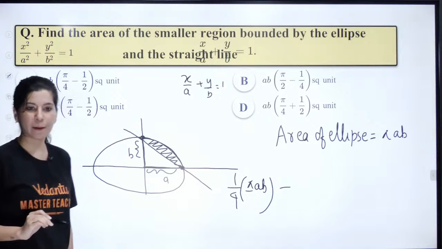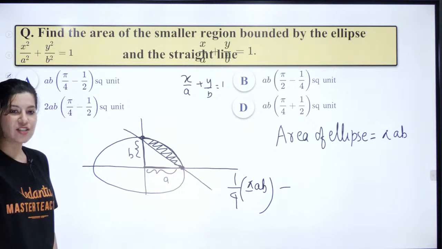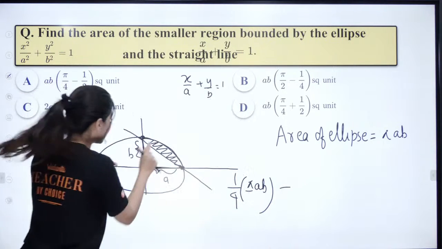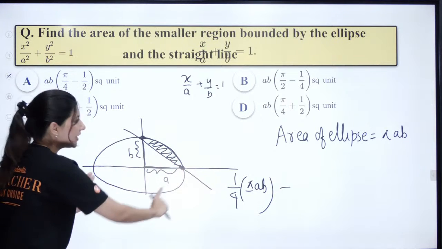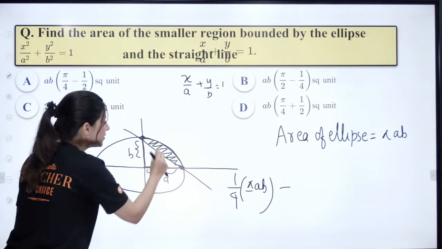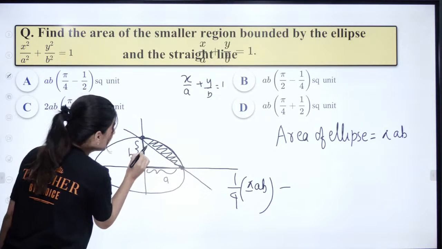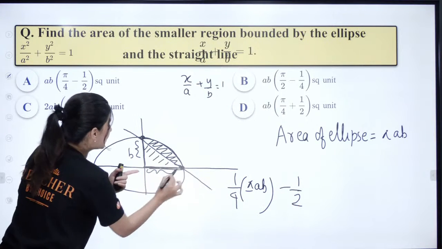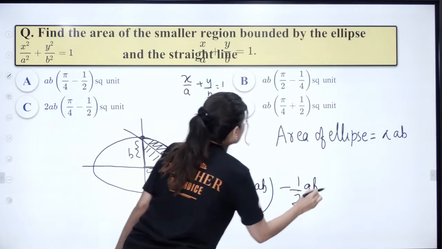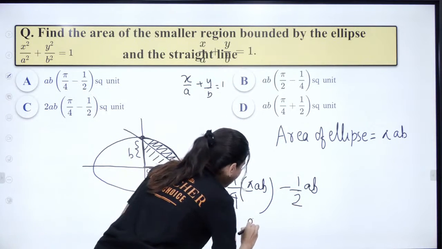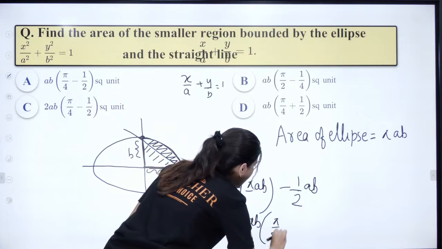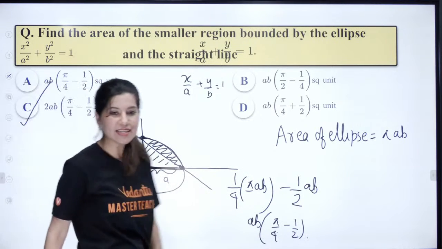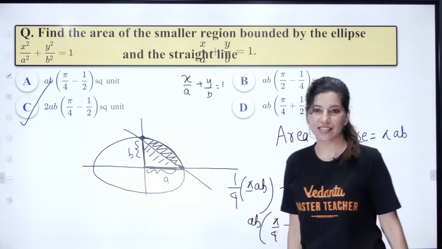Minus, we need to subtract. We are looking for this area. So complete area is pi AB, and this is 1/4 of the ellipse, that's why pi AB by 4. And we are going to subtract the area of the triangle, so minus half into base. Base is A, height is B, so half AB. Now AB can be taken out common, and we have pi by 4 minus 1 by 2. Right? Pi by 4 minus 1 by 2. Option C, absolutely right.